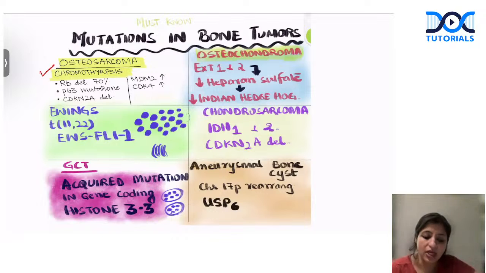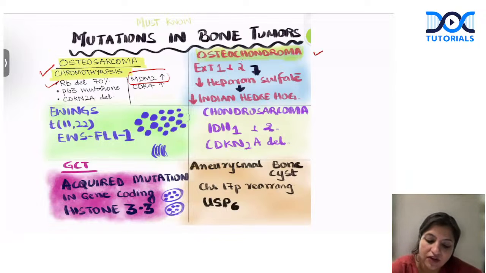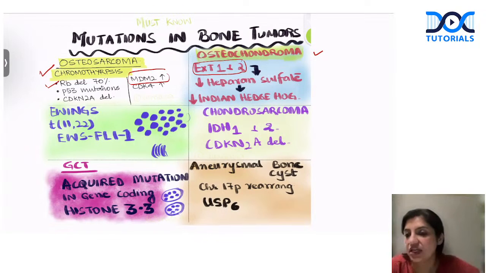Apart from that, you have studied that RB gene deletions are the most common in osteosarcoma also. And MDM2, which is a controller of P53, is also increased. So these are P53 mutations and MDM2 is increased in osteosarcoma. If you look at the osteochondroma, we have EXT1 and EXT2 mutation, which decreases the heparan sulfate, and the Indian hedgehog pathway is decreased. That's classical of osteochondroma.